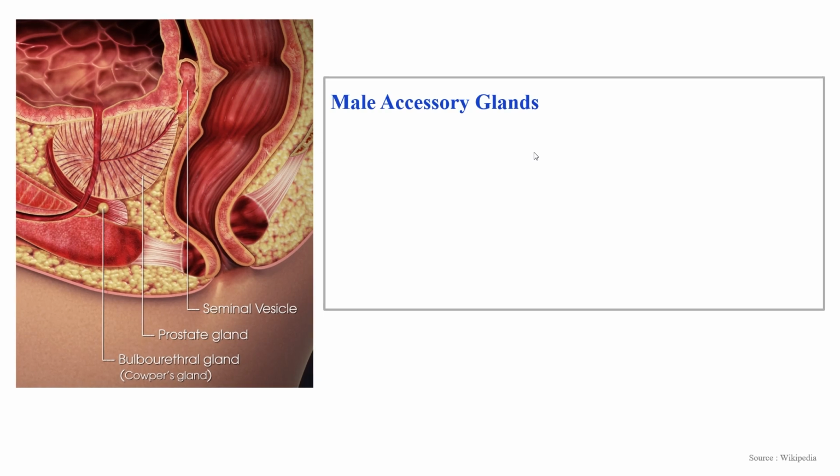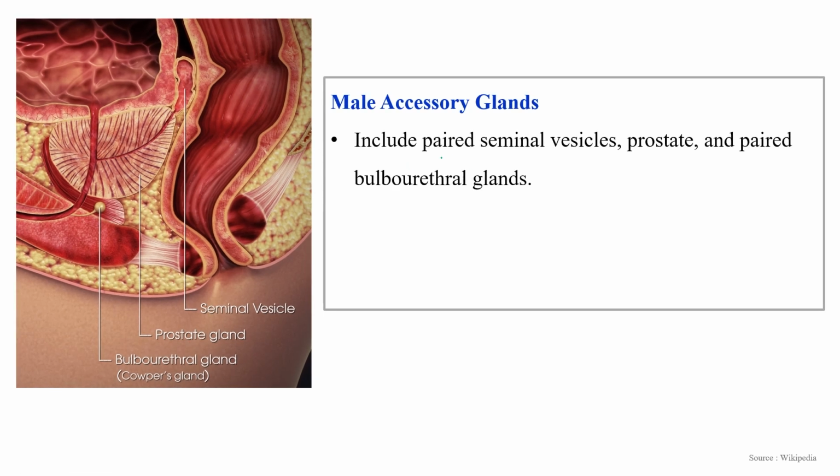Now, the male accessory glands include a pair of seminal vesicles. This is the seminal vesicle. Then this leaf-like structure is the prostate gland, and then a paired bulbourethral gland.